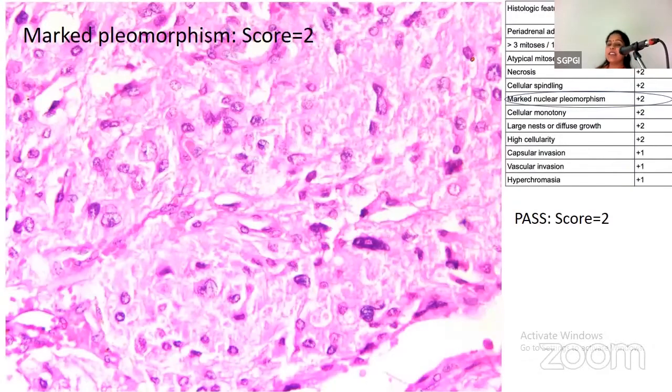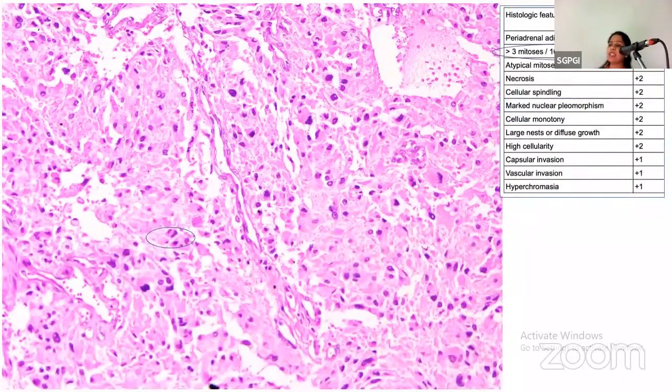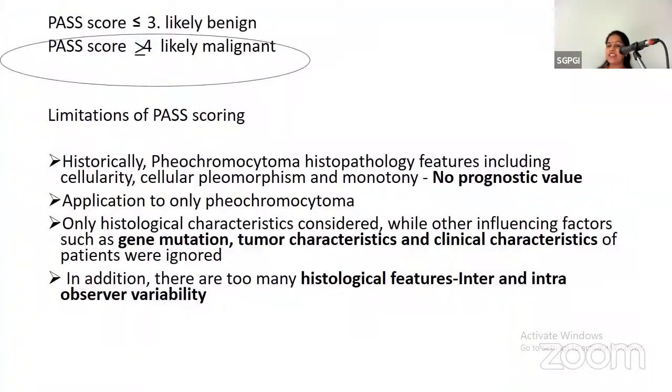In the current case, there was marked pleomorphism. The PAS score 2 was given. Mitosis was less than 10 per high power field, so the score was given as 2.